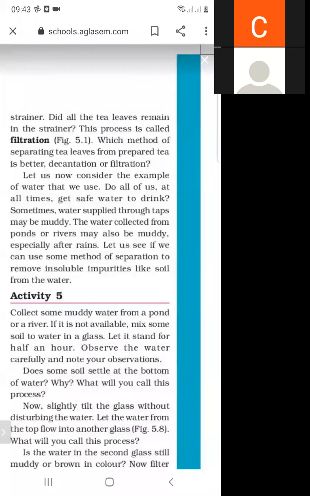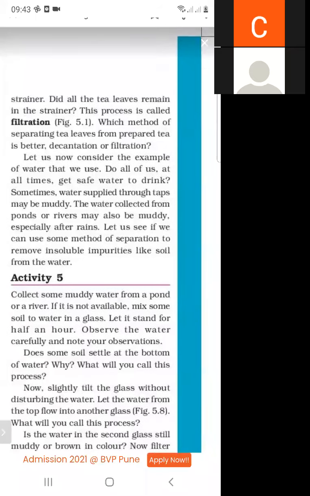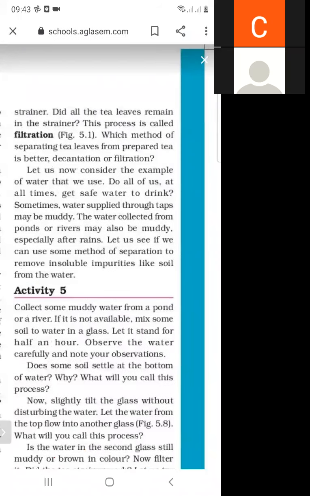The water we use in daily life is not always safe to drink.